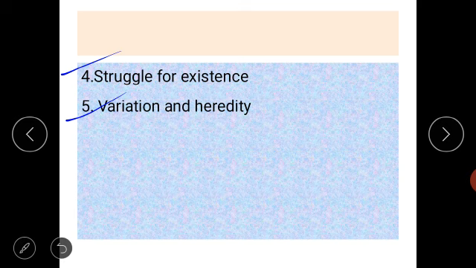So that is diversity. Also, variation and diversity can be seen in every type of organism. All plant species, insect species, and all other organisms have this variation and heredity.